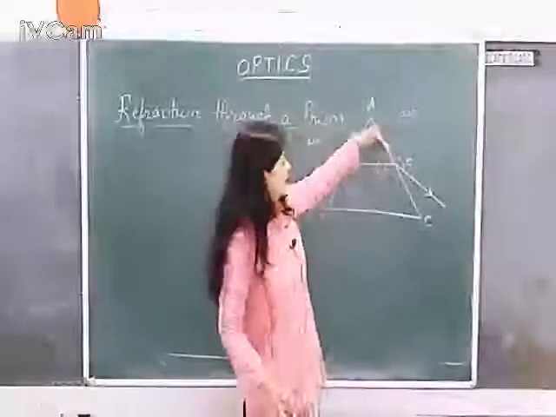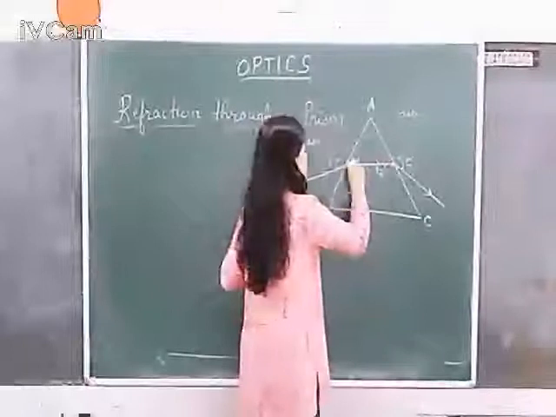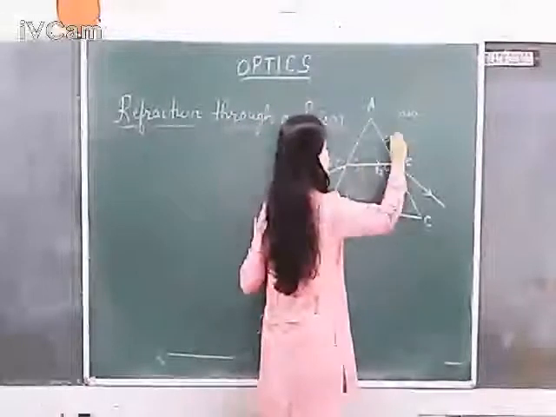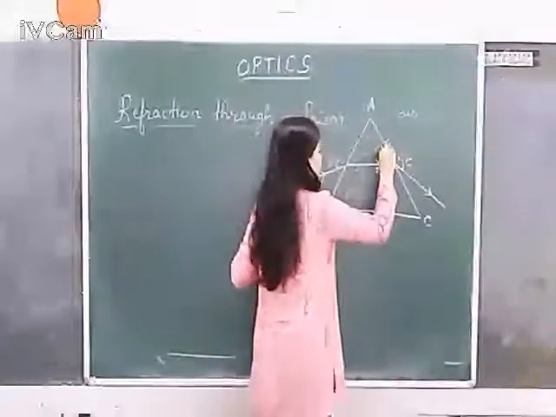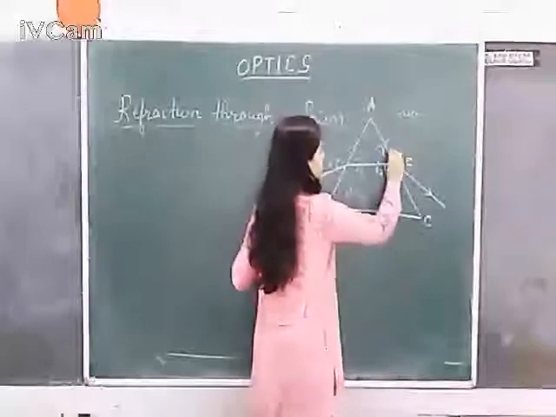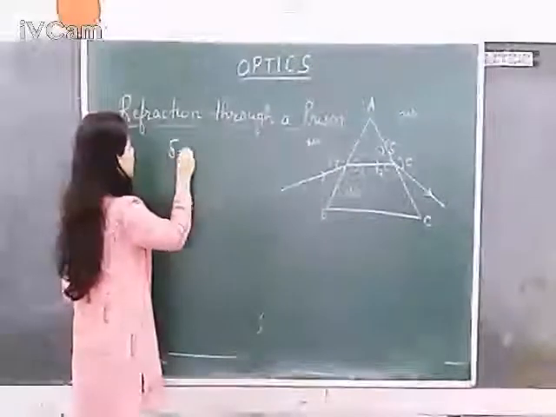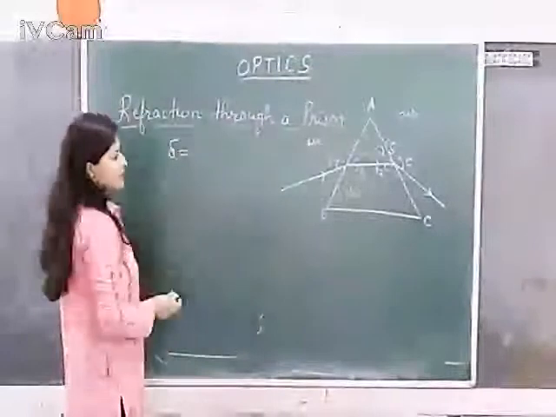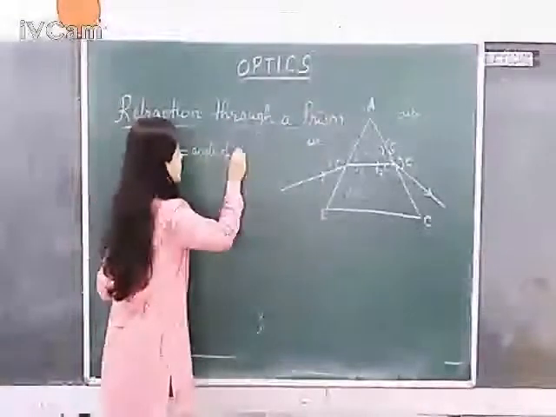But it has not gone straight, it has been deviated. So we can produce the incident ray. This is called the incident ray produced, and this is called the emergent ray. They make a certain angle called delta, and this delta is a very important term when we deal with refraction through a prism. This is called the angle of deviation.